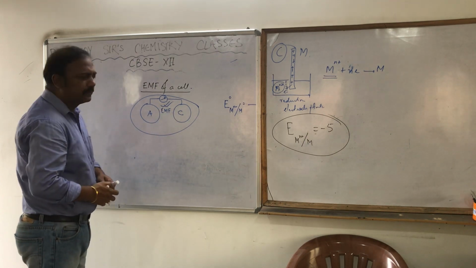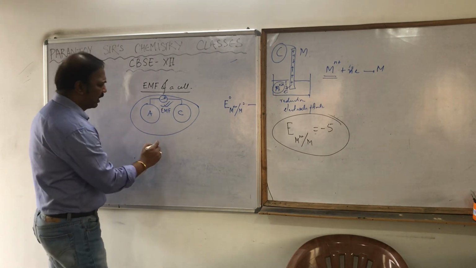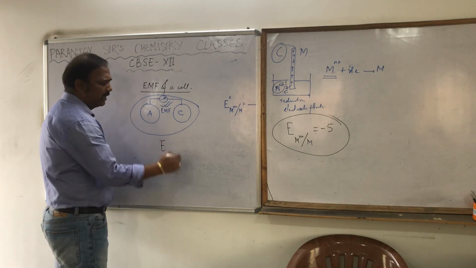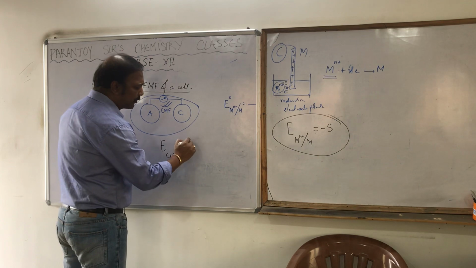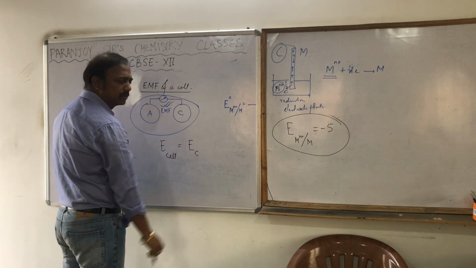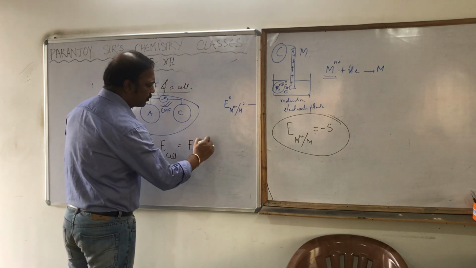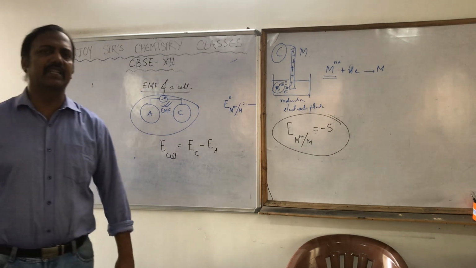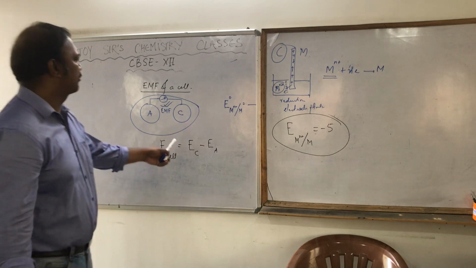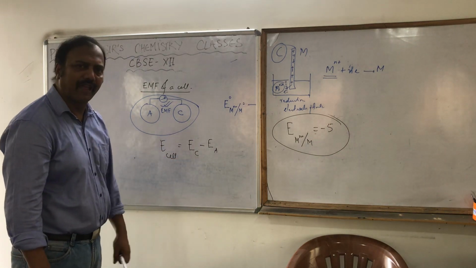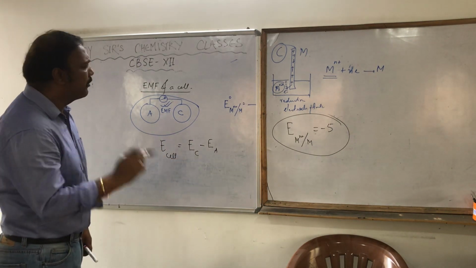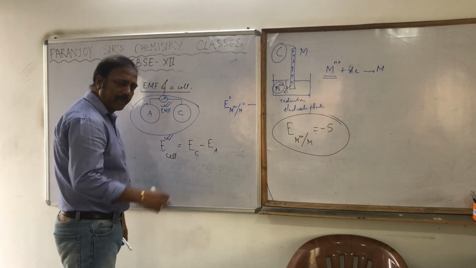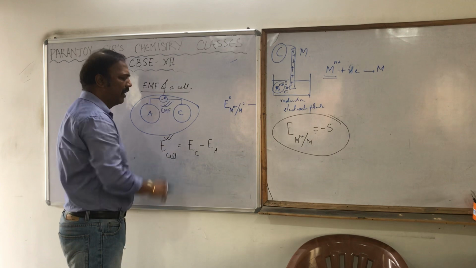Now, the EMF of the cell, I am writing it as E cell, is equal to the electrode potential of cathode minus the electrode potential of anode. The electromotive force of a cell is nothing but the electrode potential of cathode minus the electrode potential of anode. Now, if we know E cell by experiment, we can measure it very easily.